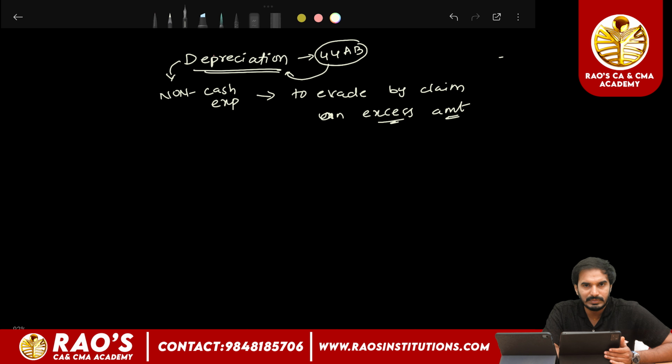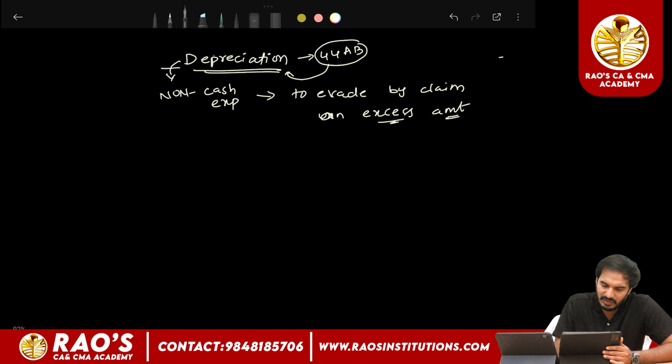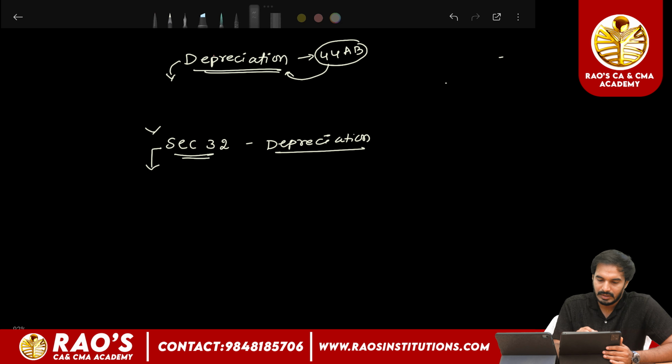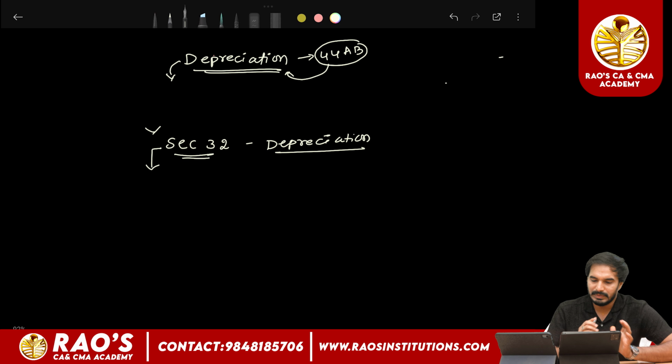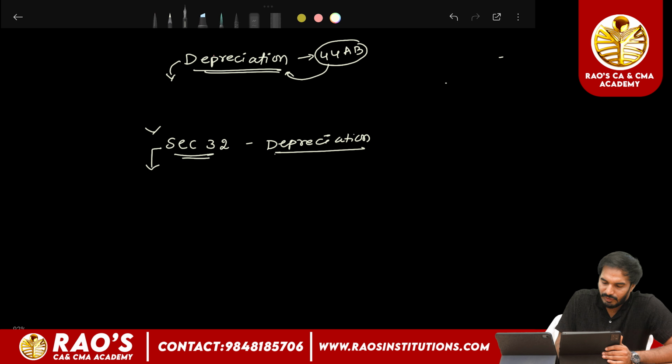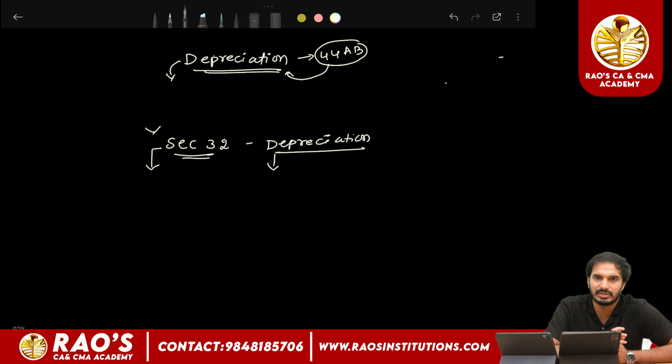In order to curb such attempts made by assessees, the Income Tax Act has specifically provided a deduction under section 32 with respect to depreciation. So what does section 32 say regarding depreciation? Before getting into the concept, first we will understand what we mean by depreciation.